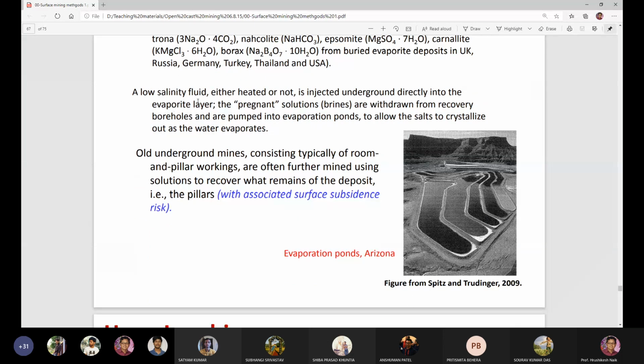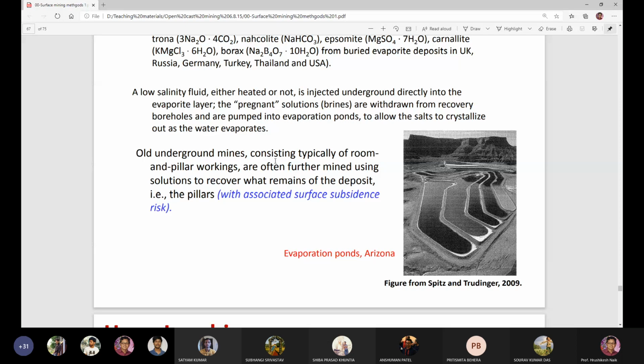A low salinity fluid, either heated or not, is injected underground directly into the evaporite layer. The pregnant solutions, brines, are withdrawn from recovery boreholes and are pumped into evaporation ponds to allow the salts to crystallize out as the water evaporates. So this is the method of salt extraction.